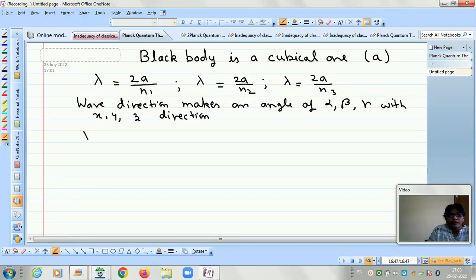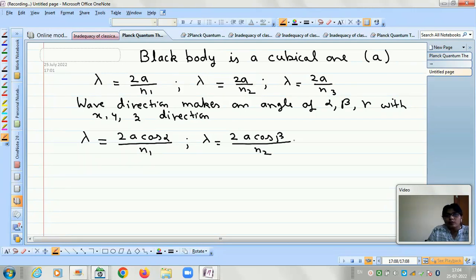So now we have the new equations: lambda is equal to 2A cos alpha divided by n1, and in the second direction 2A cos beta divided by n2, and then lambda is equal to 2A cos gamma divided by n3.